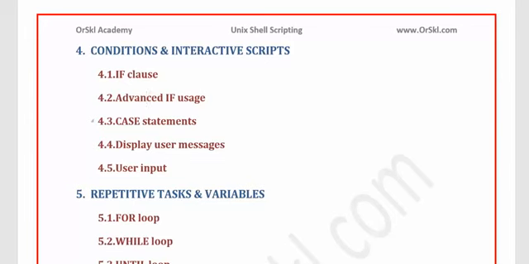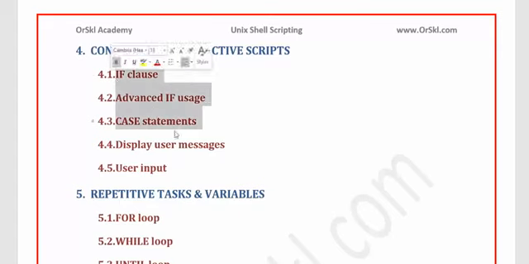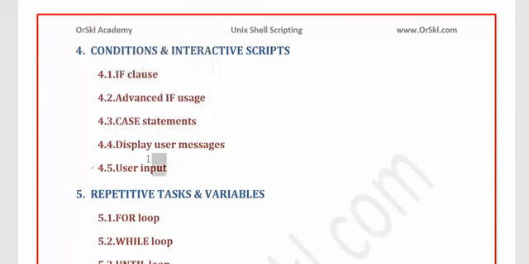So that's it for today's session, and in the next session we are going to see the conditional and interactive scripts, and the next session will purely concentrate on if clause and then case statements. And after if clause and case statements, we are going to see how to display user messages and how do we capture user input. That will be the next session. So in the 8th session, we are going to see these three topics, and in the 9th session we are going to see these 2 topics. All right.